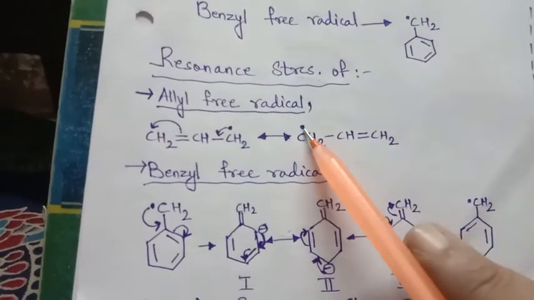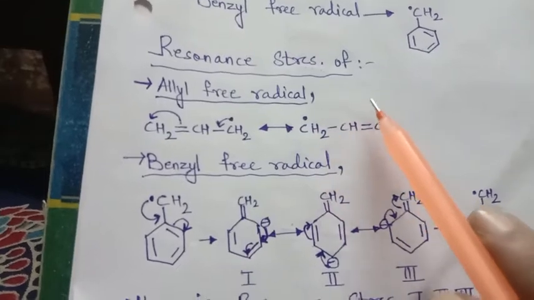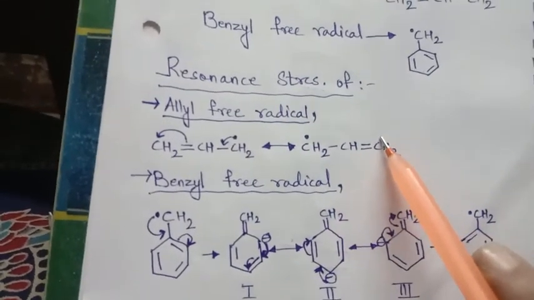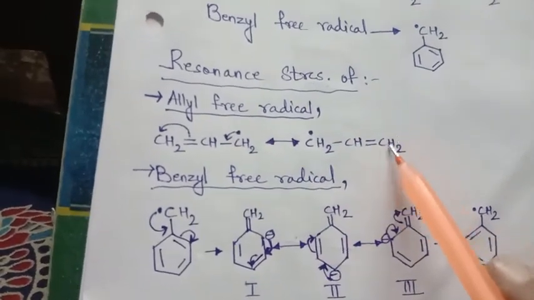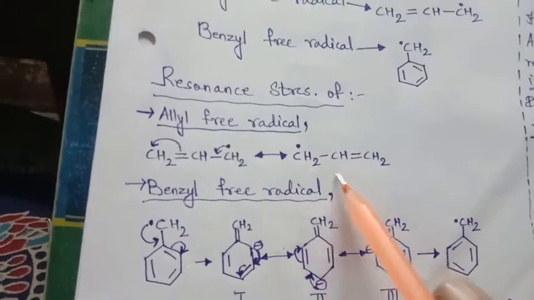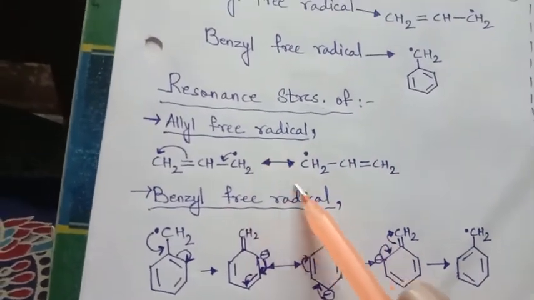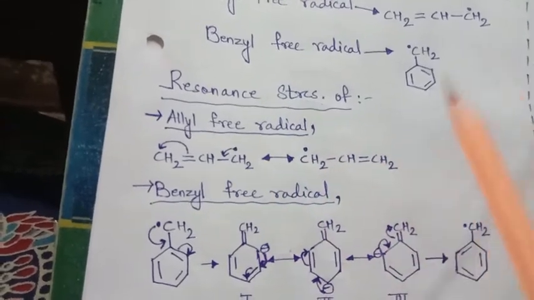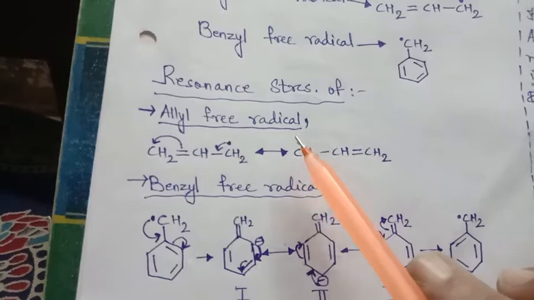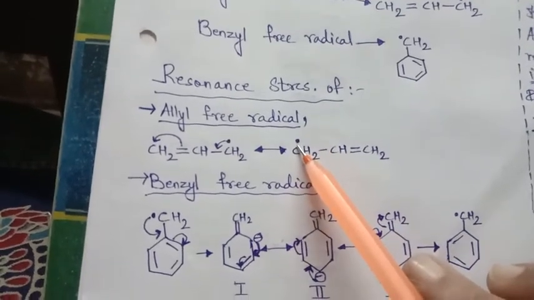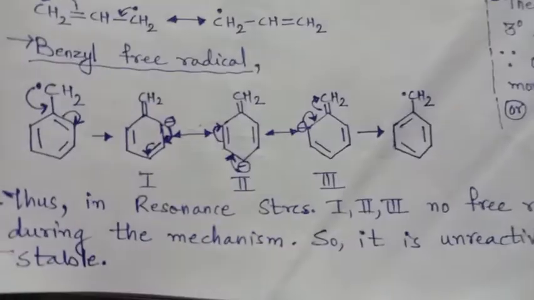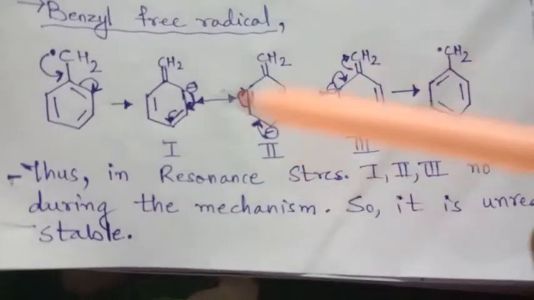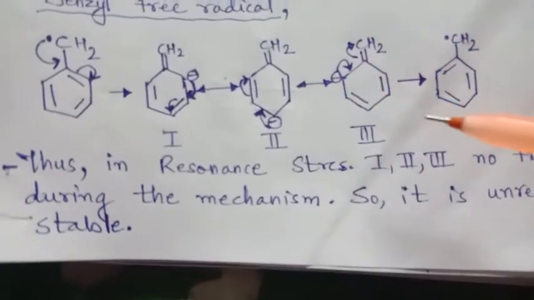So now when this electron is here, it will again try to come over here, then this will be the free. So here it is said that free electrons or free radicals are not available for any further mechanism during the resonance, and during the resonance, till it attains the final position, there won't be a chance of getting them free. If they are not available free, that means they are stable. So here also it will happen. We will get the resonance structure here. We did 3 resonance structures in the last video and the day before last. For 2 days we have been doing resonance structures.